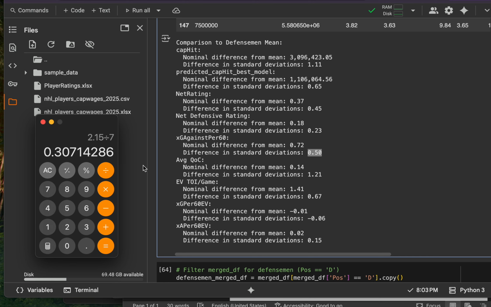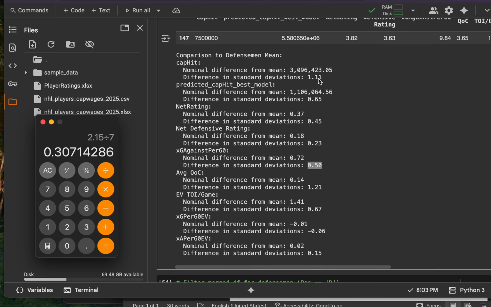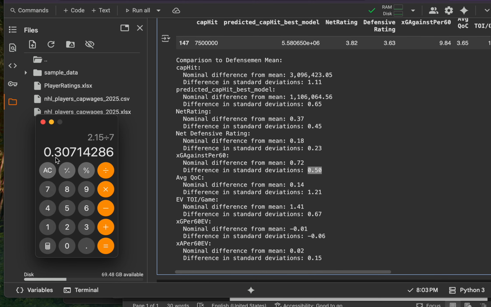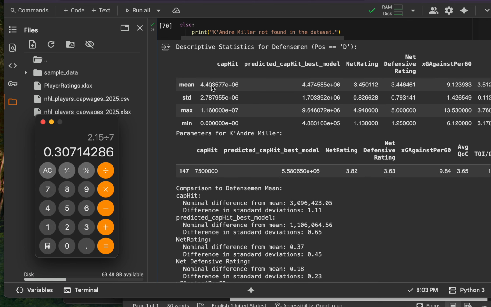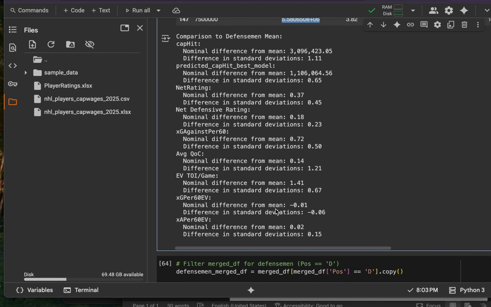So based on this, he's getting paid to be 1.1 standard deviations better than the average defenseman. He's performing at 0.3 standard deviations, so he's almost an average defenseman in the NHL, which means he should be getting a little bit more than 4.4 million. So 0.3 times 2.7 is 820,000. We can add that to what the average defenseman makes because he has this much alpha. He's this much better than the average defenseman. 0.4, and this is not including term. Let's just preface that. 5.2. Okay, so our model says he's worth 5.5. His performance standard deviation says he's worth 5.2 million.